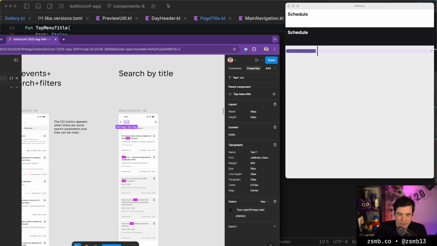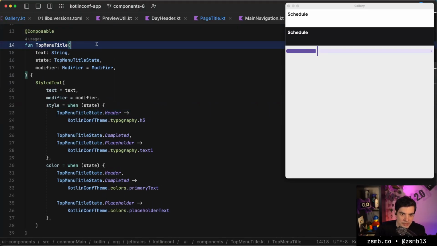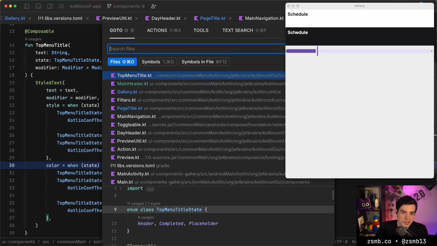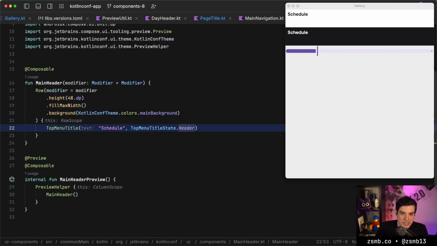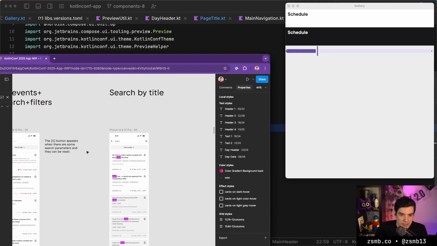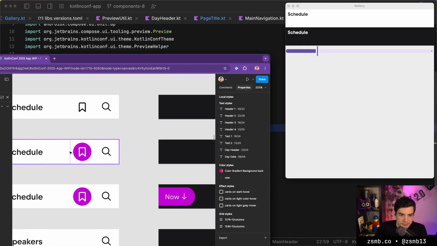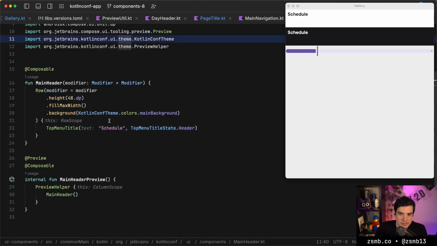Okay. We probably don't need these in a component, so we can probably refactor this a bit later and just explode this top menu title, and instead of having it as a separate component, we can just code in the entire thing inside the main header. But for now, we're going to reuse it. And actually, the schedule text has already appeared there on the right, which is what we wanted to see up there in the header. I'm not sure if the sizing is correct, but let's align it in the middle so that we can see.